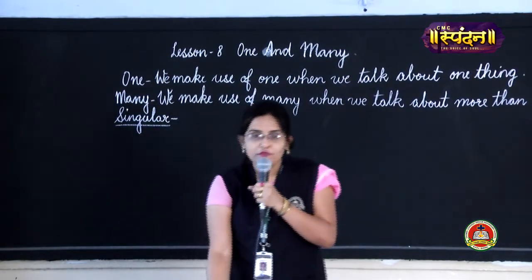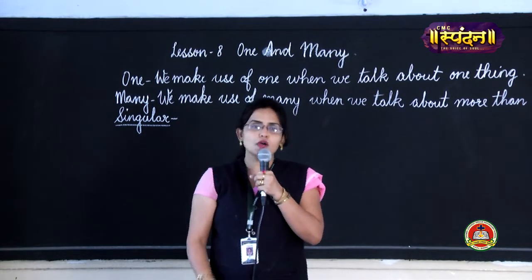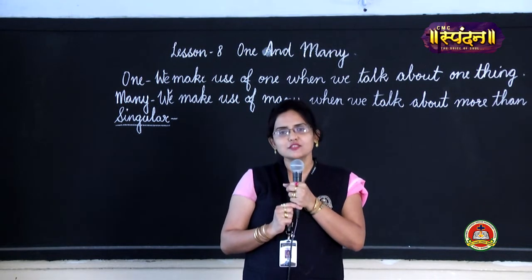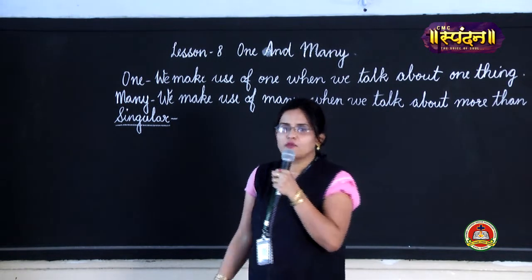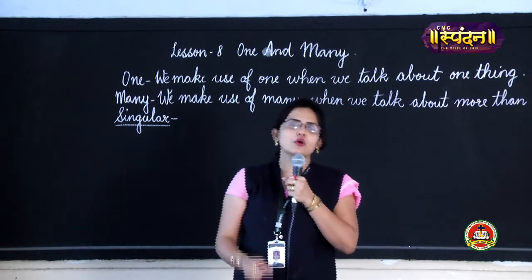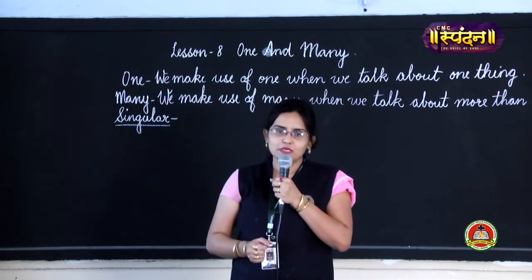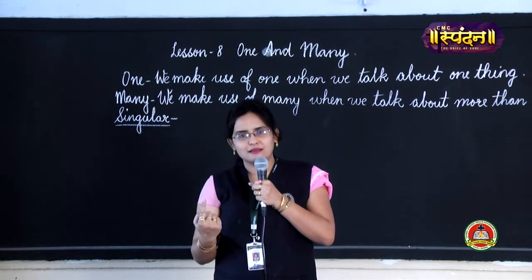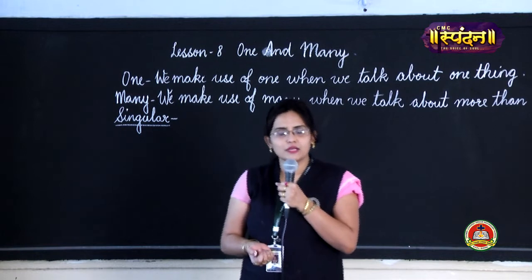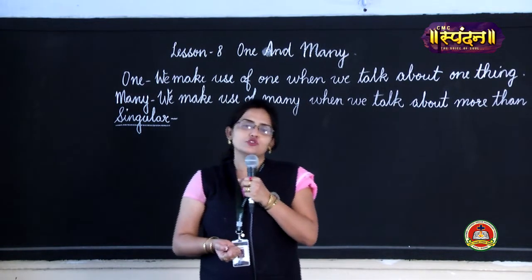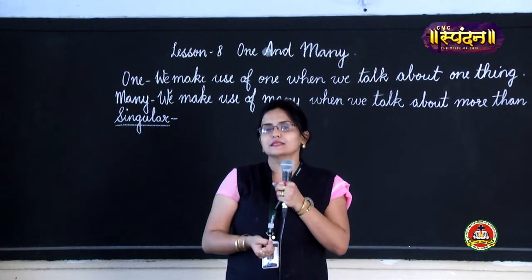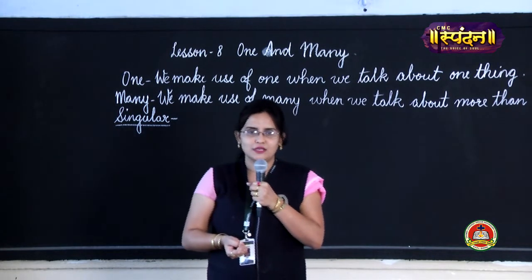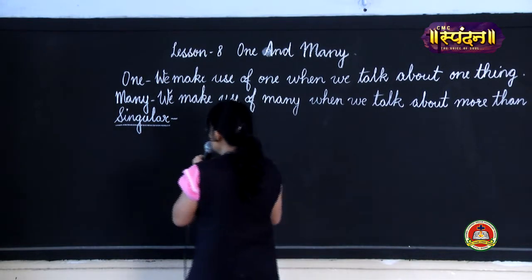When a noun refers to a single person, animal or thing, it is called singular. So singular and one are the same. Then plural. When a noun refers to more than one person, animal or thing, it is called plural.